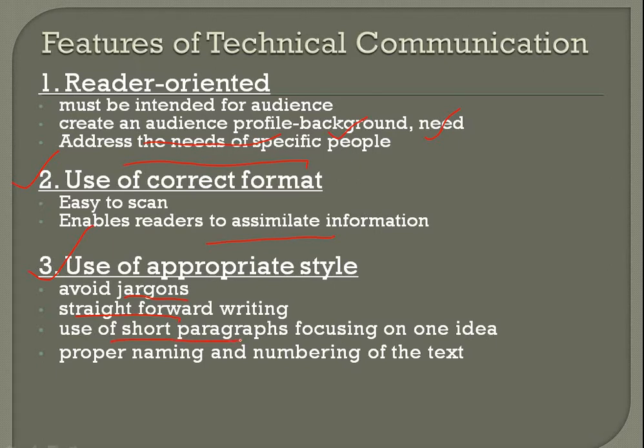It should use short paragraphs which should focus on one idea. So one paragraph should focus only on one idea, and if the idea is changing, you should change the paragraph. A proper naming and numbering of the text should be done. No haphazard things should be there that will lead to ambiguity or confusion in your audience's mind.